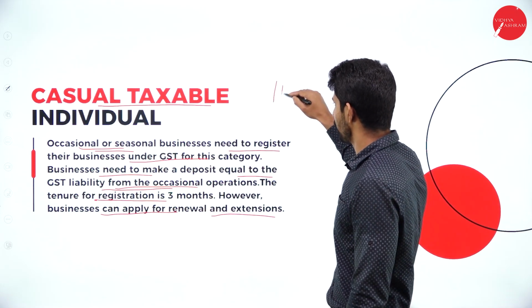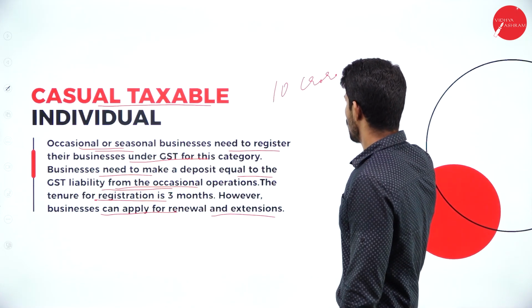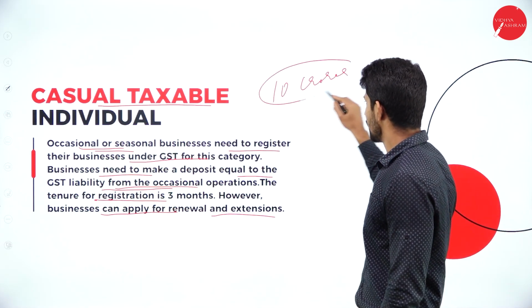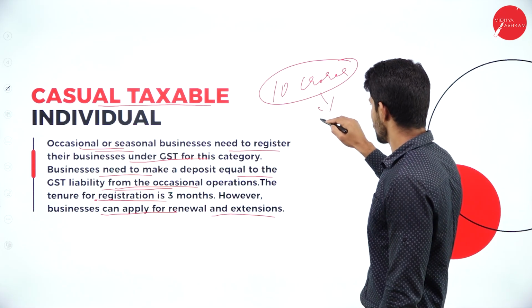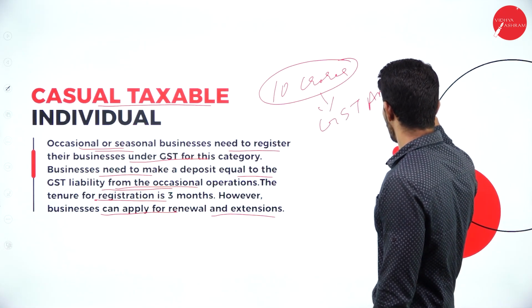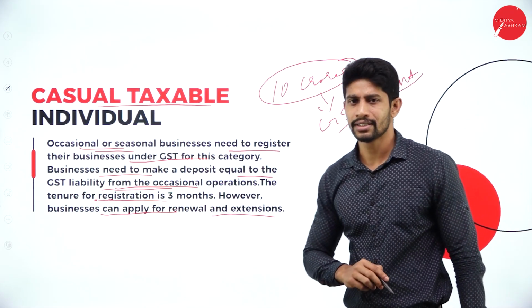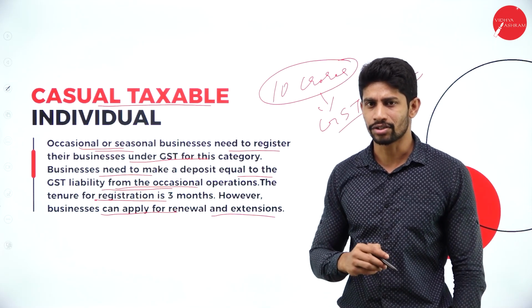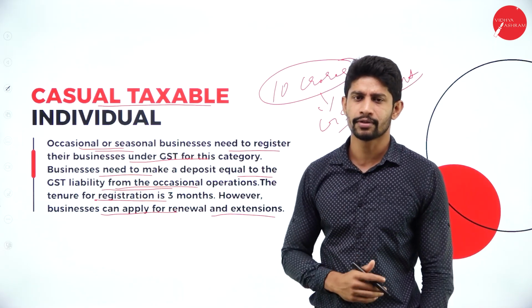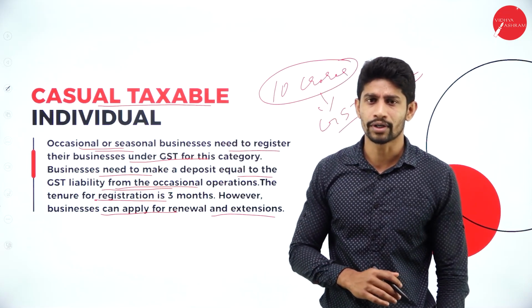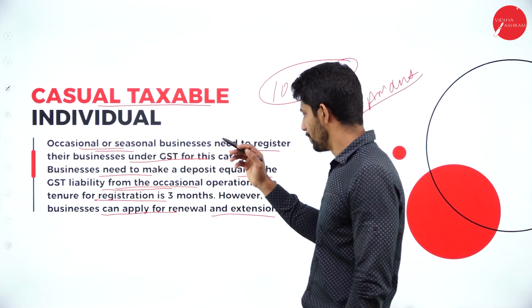So whatever amount of GST I am supposed to pay on this 10 crore, that much of GST amount I am supposed to deposit with the GST authority to do my business and to get the registration. So that much of amount we are supposed to deposit with the GST authority to get the registration to do our occasional or seasonal business.